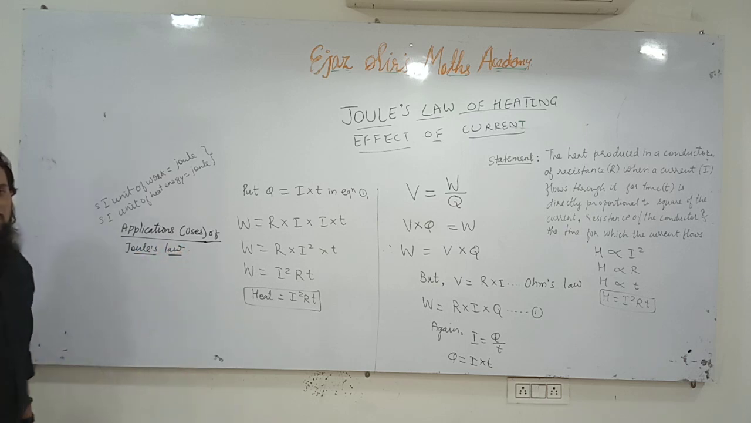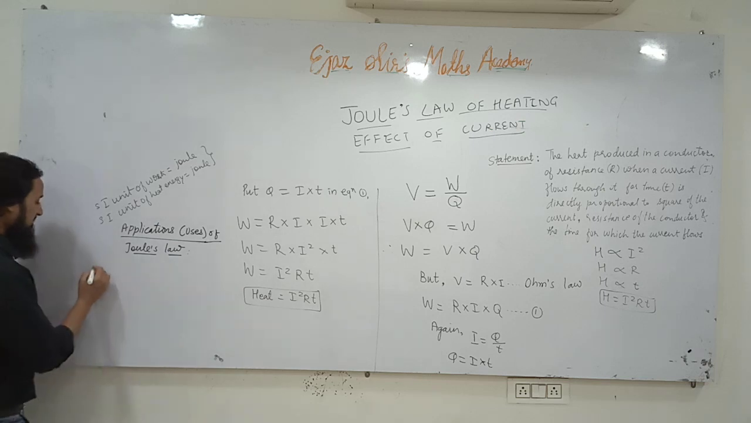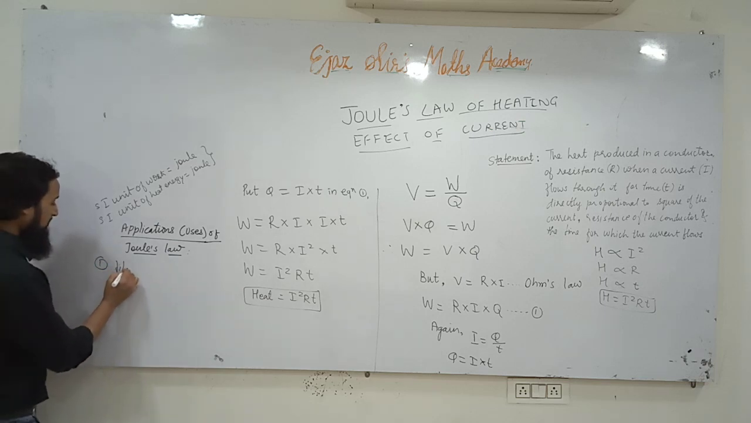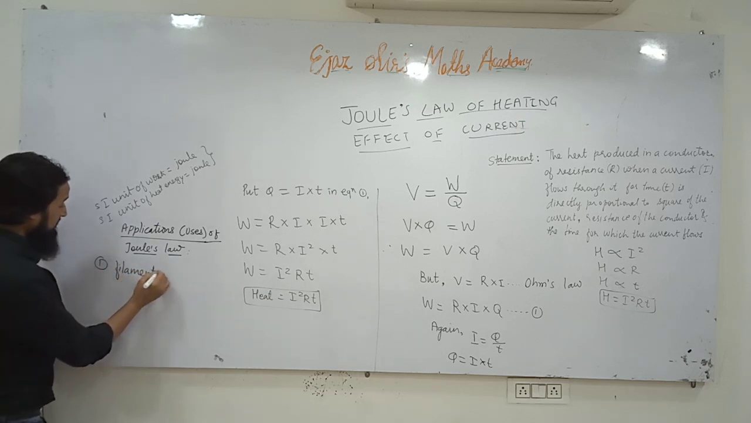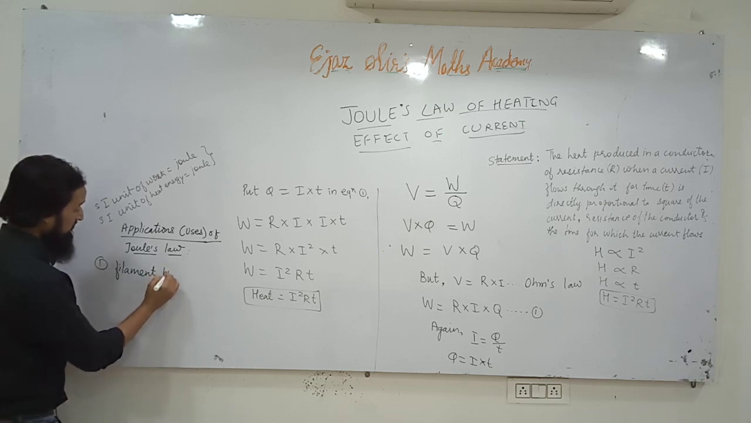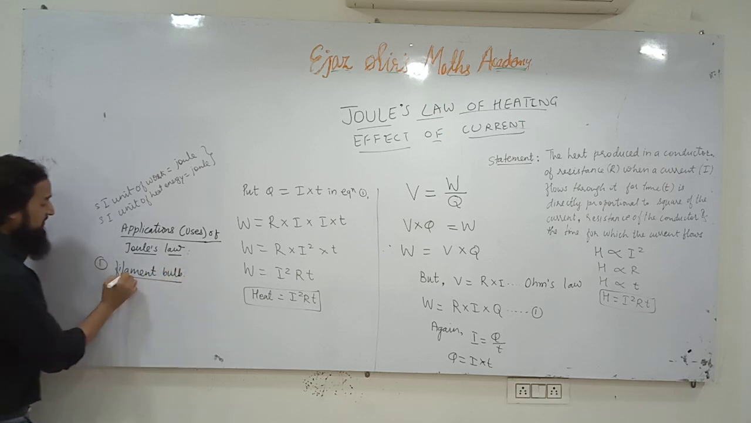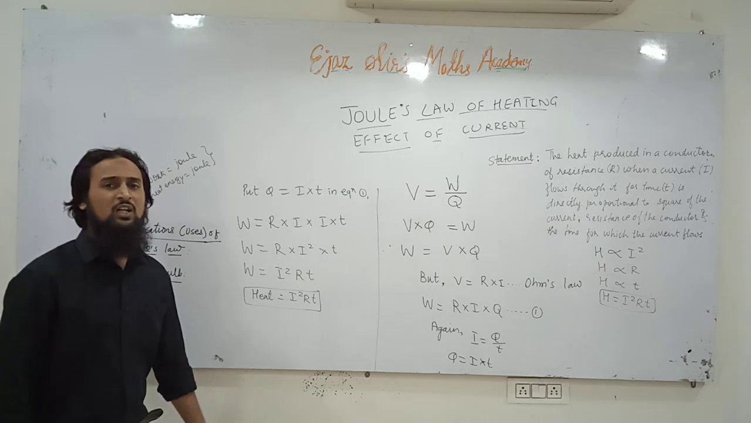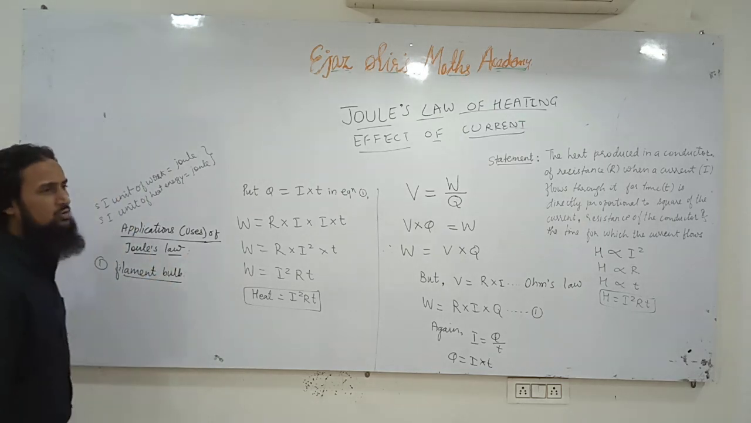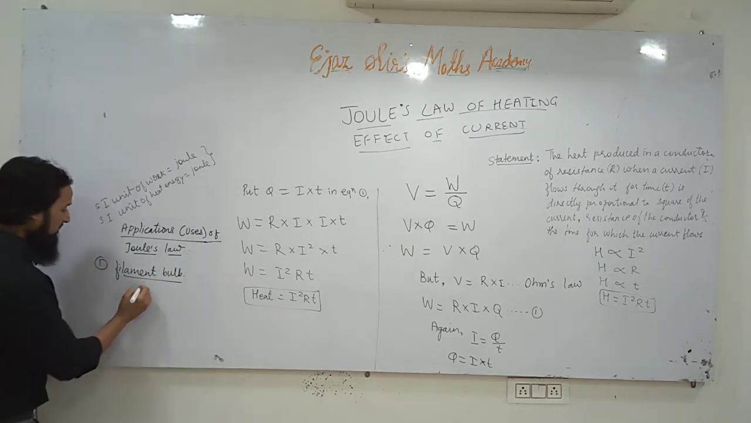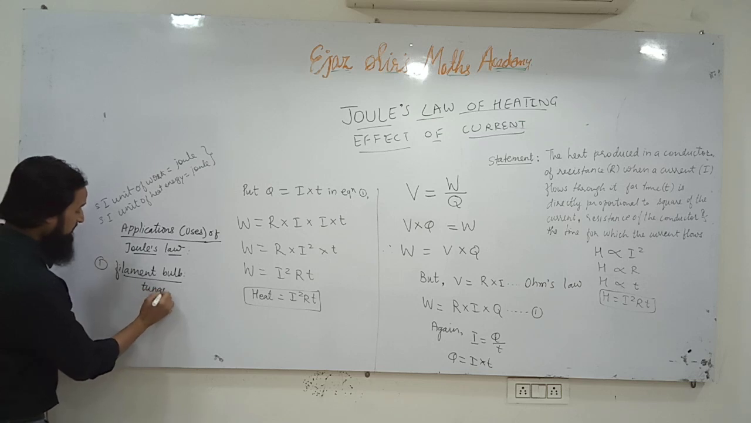Joule's law of heating effect of electric current has many applications. Number 1, in a filament bulb. In a filament bulb, they use a tungsten wire. This may be asked for give scientific reason. They use a tungsten filament.